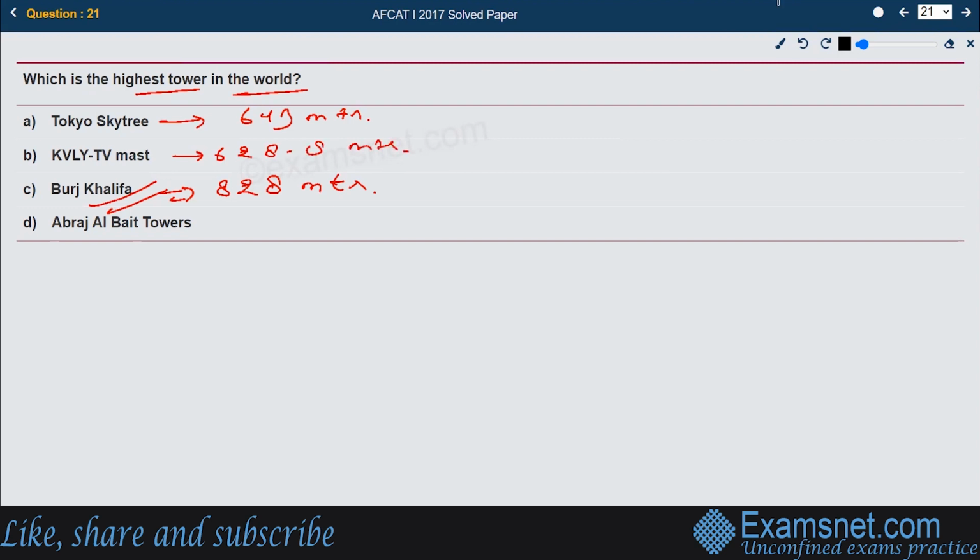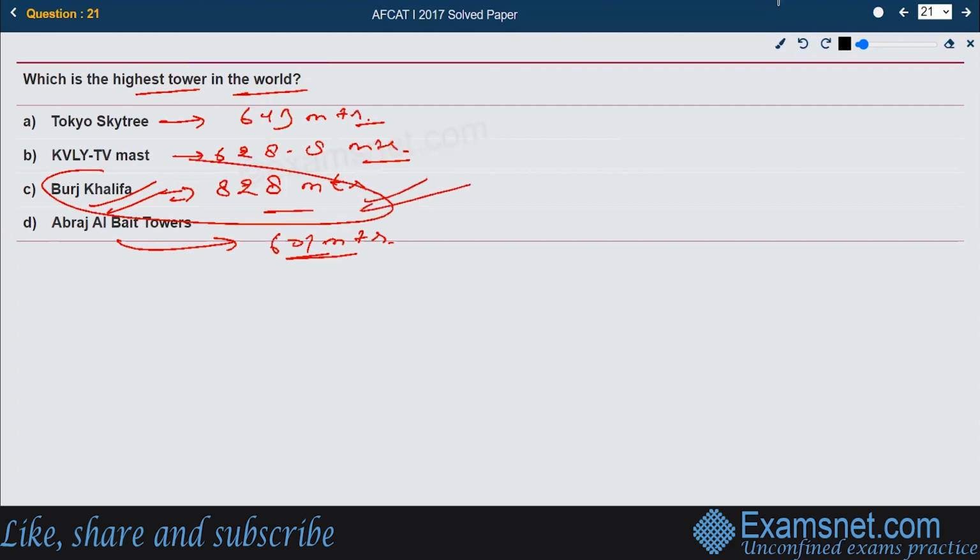Then we have Mecca, the Abraj Al Bayt Towers. Abraj Al Bayt Towers is at Mecca, and their height is 601 meters. So these are the different heights of different towers, and the largest one is Burj Khalifa. That is the right answer, which is in Dubai.